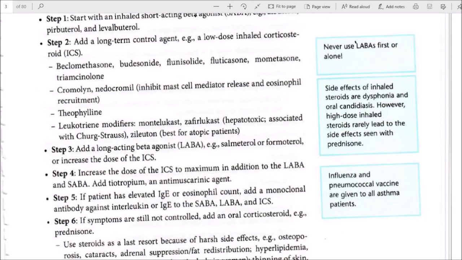Step 5. If the patient has elevated IgE or eosinophil count, add a monoclonal antibody against interleukin or IgE to the SABA, LABA, and ICS. Step 6. If symptoms are still not controlled, add an oral corticosteroid, for example prednisone.